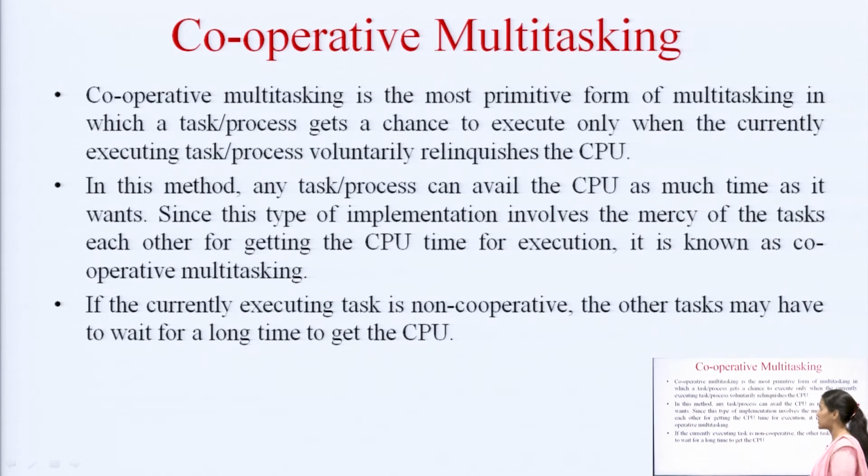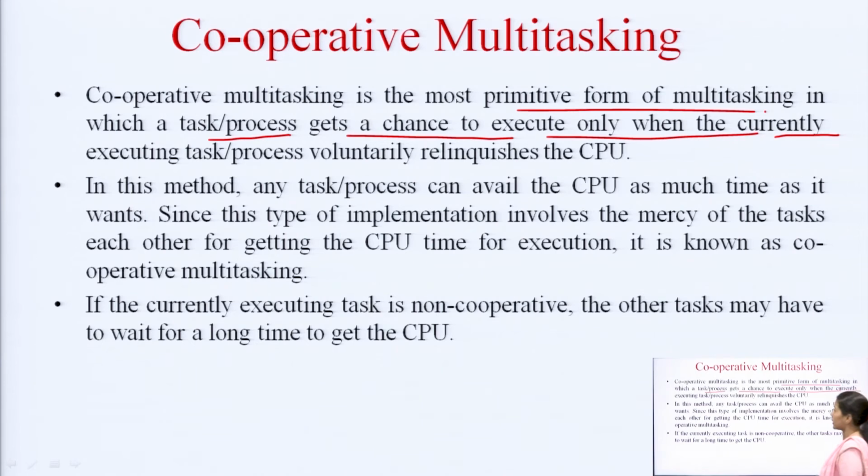Let us have a small discussion about cooperative multitasking. It is the most primitive form of multitasking, in which a task or process gets a chance to execute only when the currently executing task or process voluntarily relinquishes the CPU, that is, it leaves the hold of the CPU.